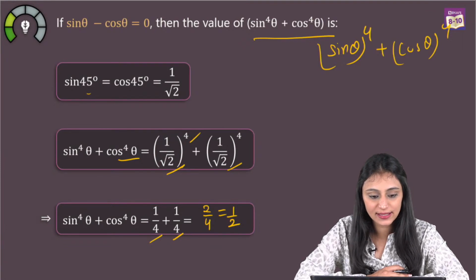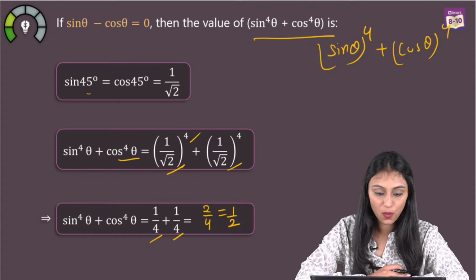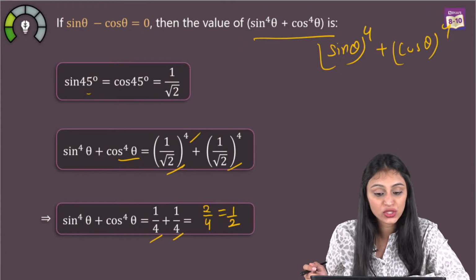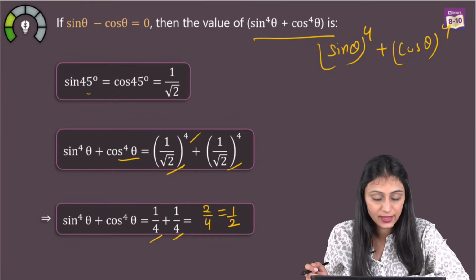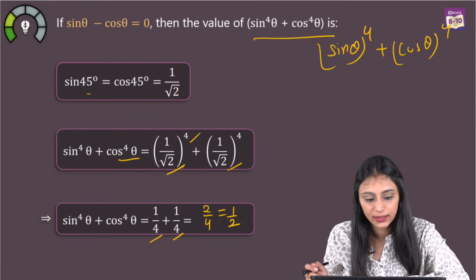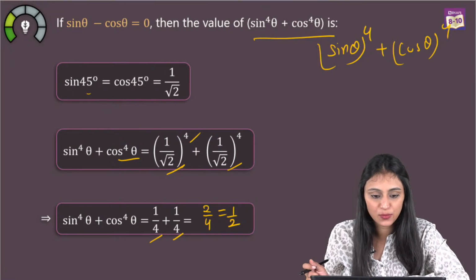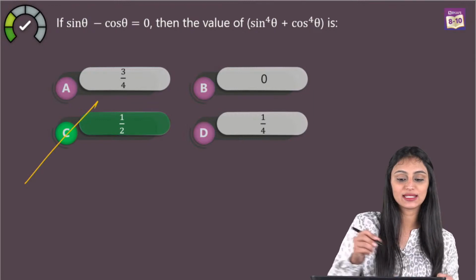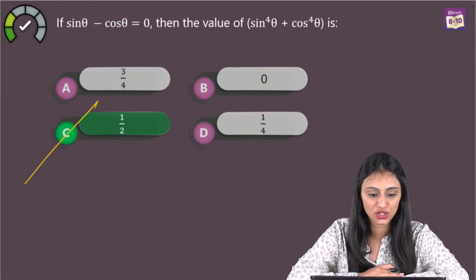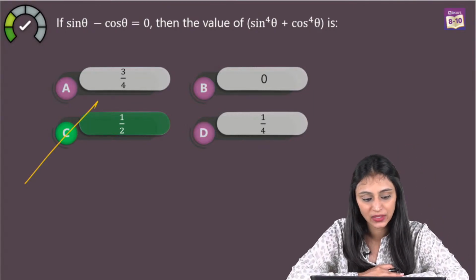Yes, that's 1 by 4. Sahil says it's option D. No Sahil, according to this, it's going to be option C. That was 1 by 2. Yes, the answer is 1 by 2. Yes, 1 by 2 is the right answer. So I'll check your answer again. Option C is the correct answer for this question. Yes, C is the answer.